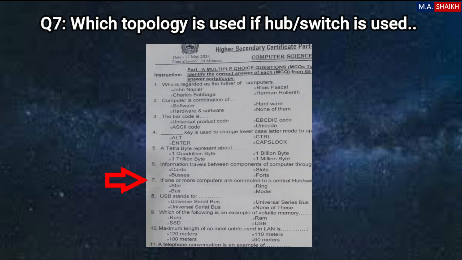So for this question, which topology is used if you want to connect two or more computers using a switch or hub? For this, you have to use the star topology. If devices connect to a central hub or switch, then star topology is used, the network is established, and communication takes place between the computers or devices.